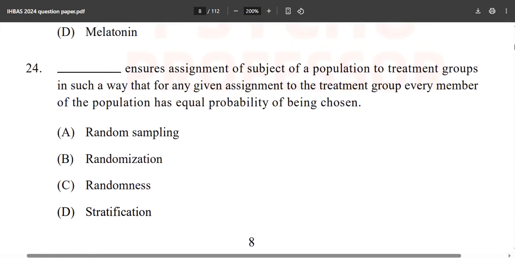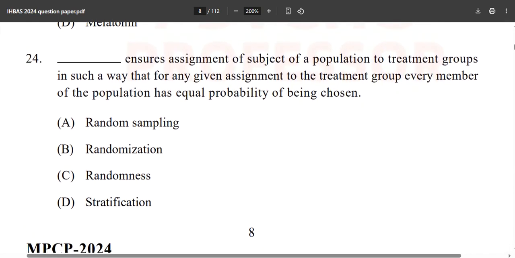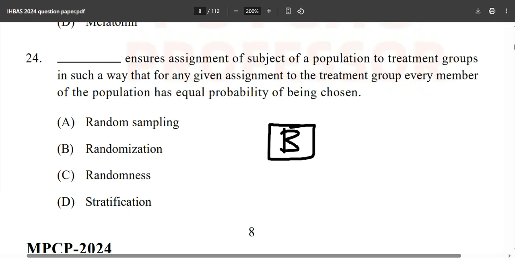Dash ensures assignment of subjects of a population to treatment groups in such a way that for any given assignment to a treatment group, every member of the population has equal probability of being chosen. So what is the correct answer? I don't know why the maximum answers are B only, out of nowhere. So what is randomization? The statement is given. Just get this.